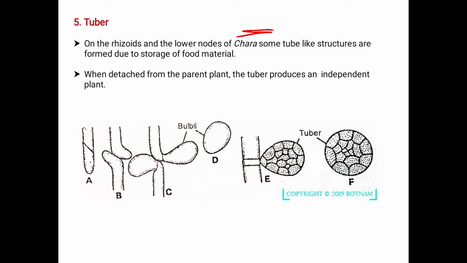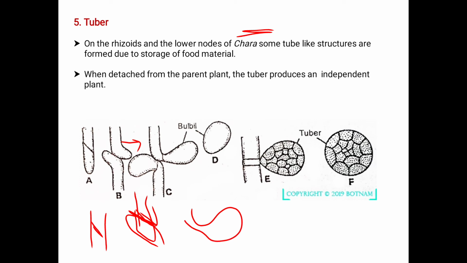See, if it is the rhizoid, these are formed on the lower node. If it is the lower node, see this. These develop into the tubers. See the difference here. Now this is called the bulbil.